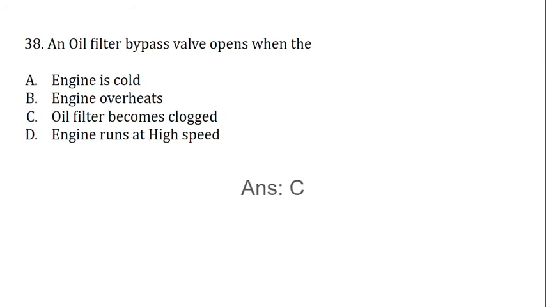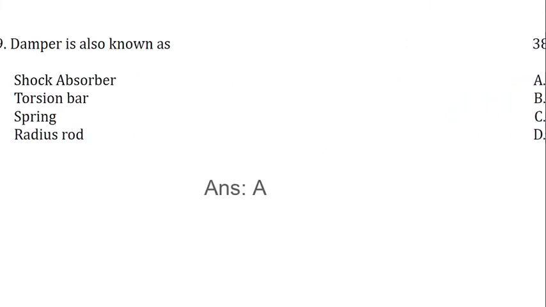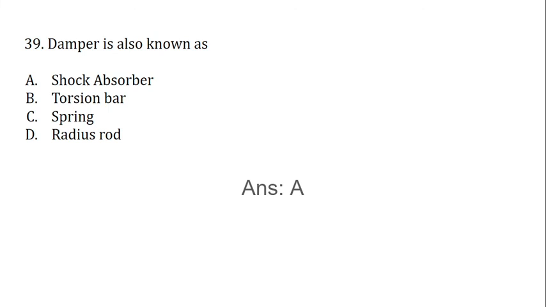An oil filter bypass valve opens when the engine is cold, engine overheats, oil filter becomes clogged, engine runs at high speed. The correct answer is C, oil filter becomes clogged. Damper is also called as shock absorber, torsion bar, spring, and radius rod. The correct answer is A, shock absorber.